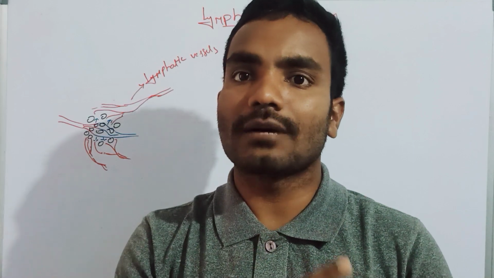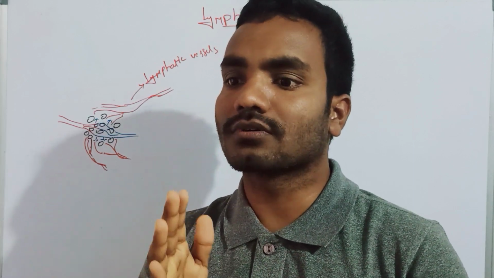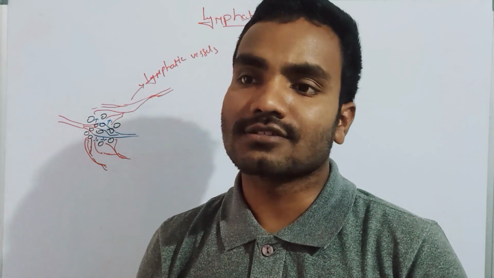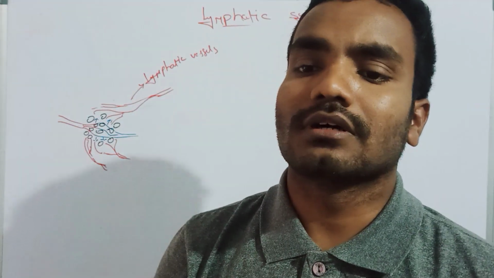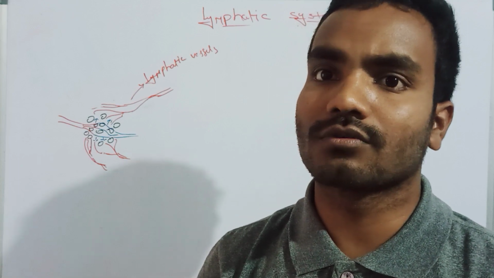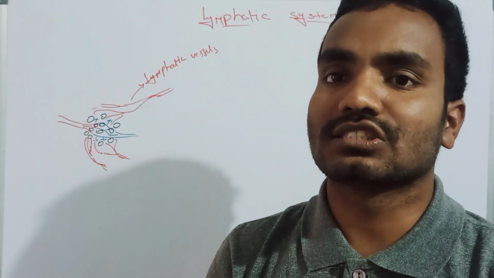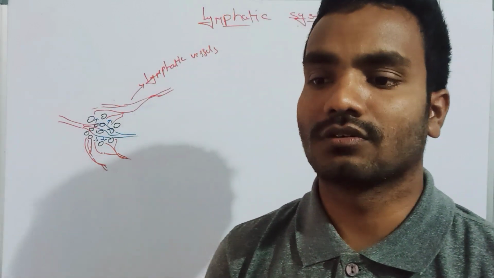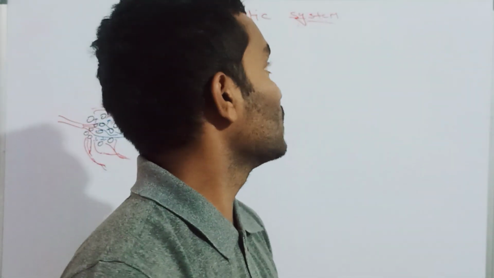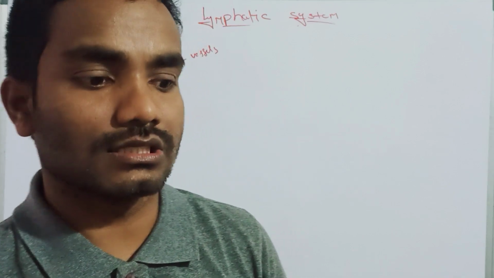This digested food is absorbed into the blood, which is transported to all the cells of our body through the circulatory system. Before we learn about the circulatory system, let me explain the types of circulatory systems present in our body. Our body has two types of circulatory system. One is the open circulatory system, the other is the closed circulatory system. Let me first explain the open circulatory system, and then the closed circulatory system.